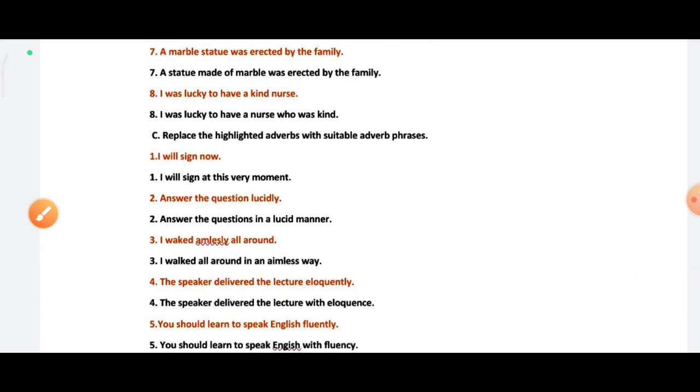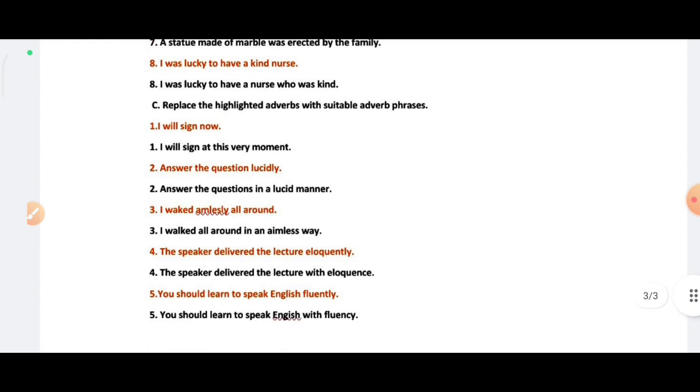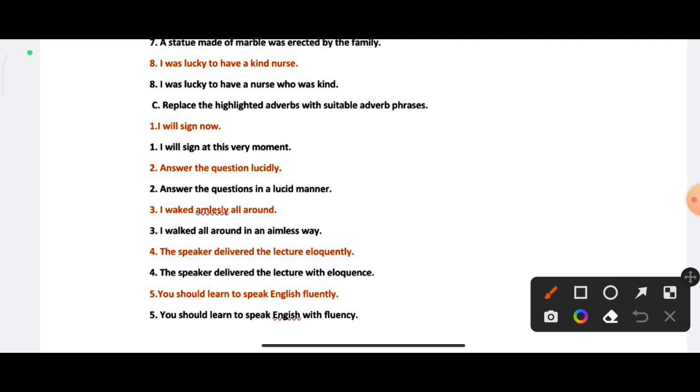Now next question is: replace the highlighted adverb with a suitable adverb phrase. Here are some of the adverb words you can see in your textbook: lucidly is an adverb, aimlessly is an adverb. Replace this adverb with an adverb phrase. So first question is: I will sigh now. In place of this you can write: I will sigh at this very moment. It is the correct answer of the question.